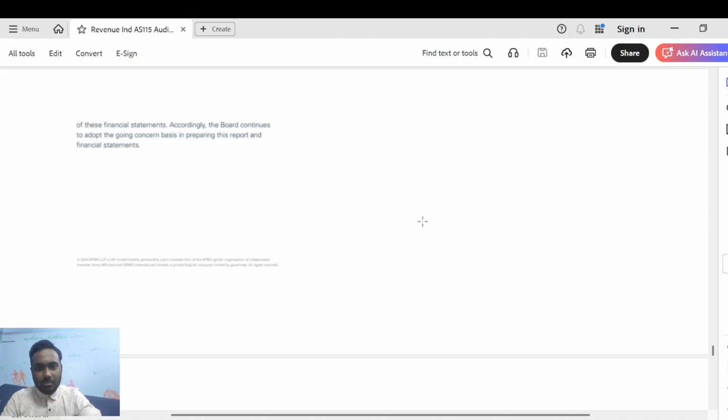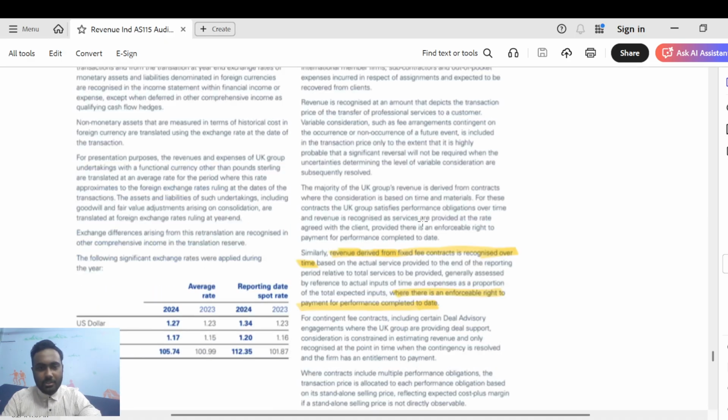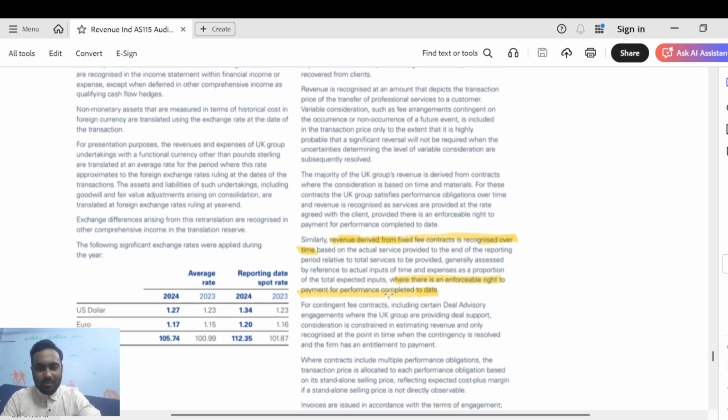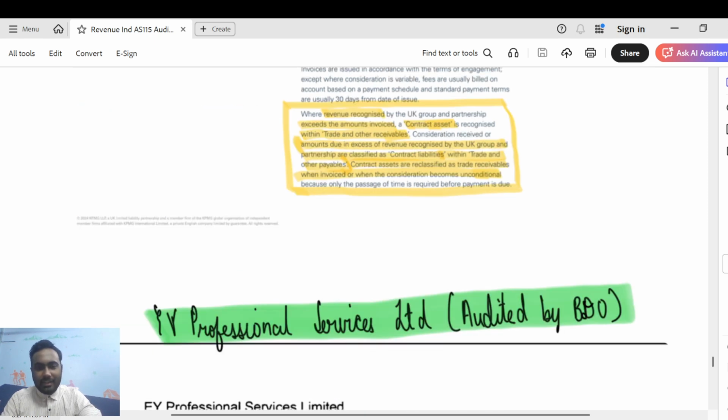Next, if I just come down below to KPMG UK's annual report, what are they saying? Similarly, revenue derived from fixed fee contracts is recognized over time, and it should be recognized when there is an enforceable right to payment over a period of time. I hope that is very clear. Same thing which is stated in PwC's annual report. But there is one point which they have explained in a very beautiful way in relation to contract asset and contract liability, which I wish to discuss with you.